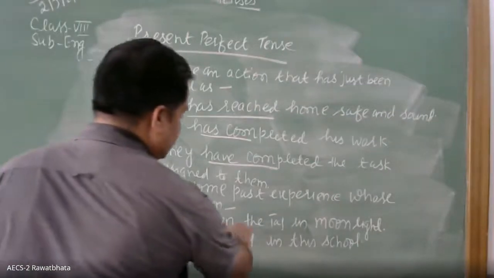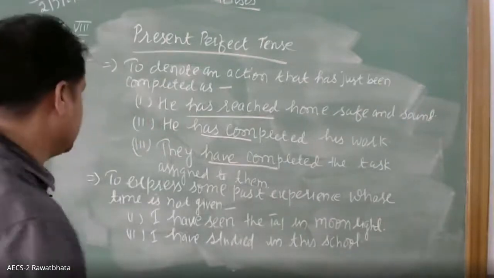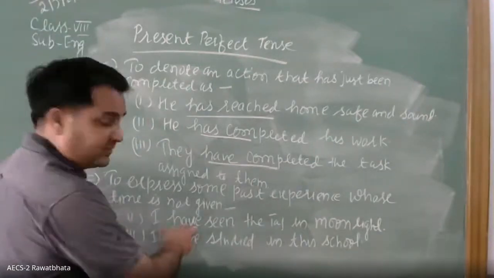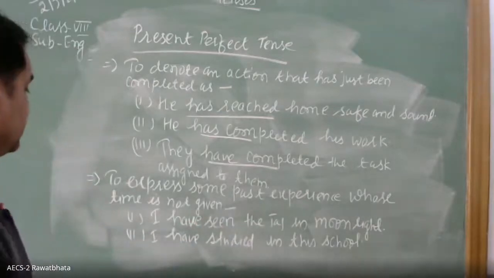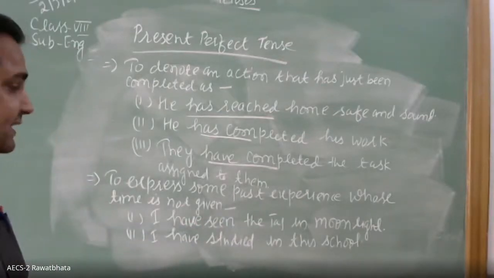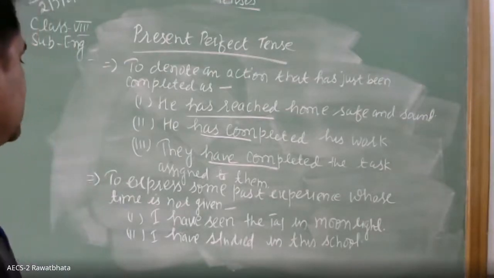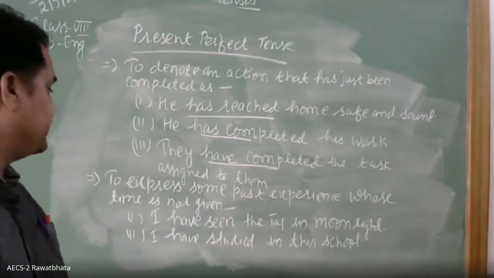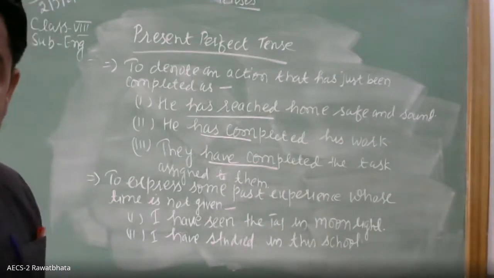I have seen the Taj in moonlight. It is a past experience. Okay. So with I, what has been used? Have plus third form of the verb. I have studied in this school. This is about a past experience. So to express some past experience whose time is not given, this tense is used.